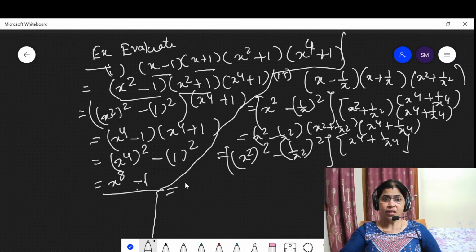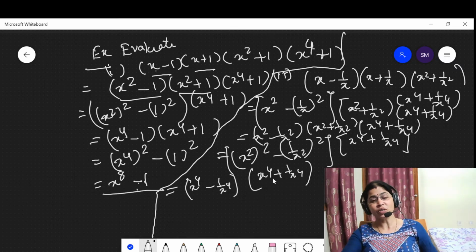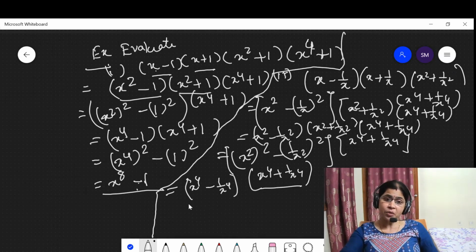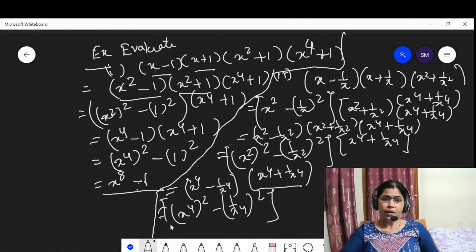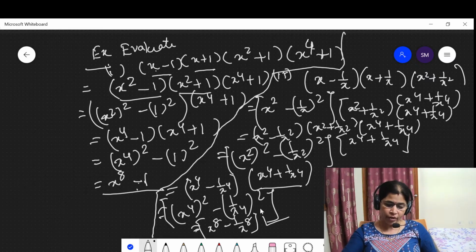Then this is x fourth minus 1 upon x fourth, and then x fourth plus 1 upon x fourth. Here also the same formula, a plus b into a minus b form, which is a square minus b square. Then this is equal to x to the power 8 minus 1 upon x to the power 8. This is the answer of the given question.